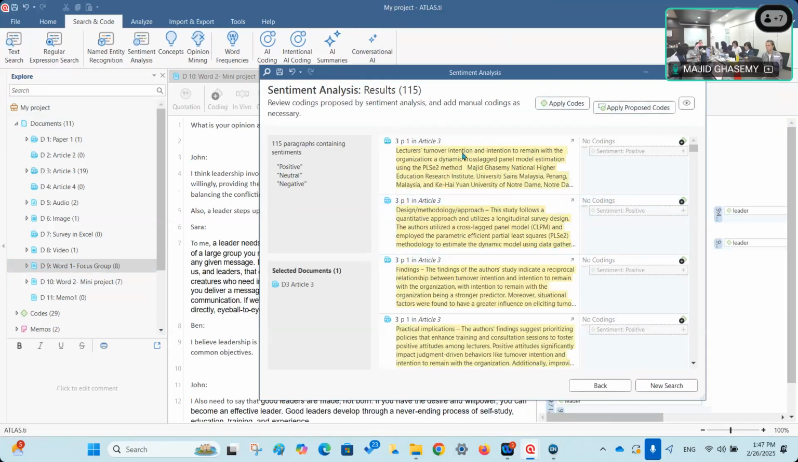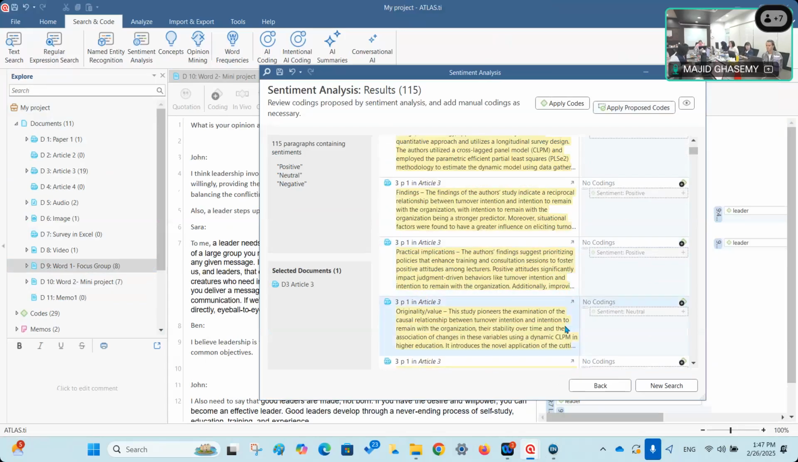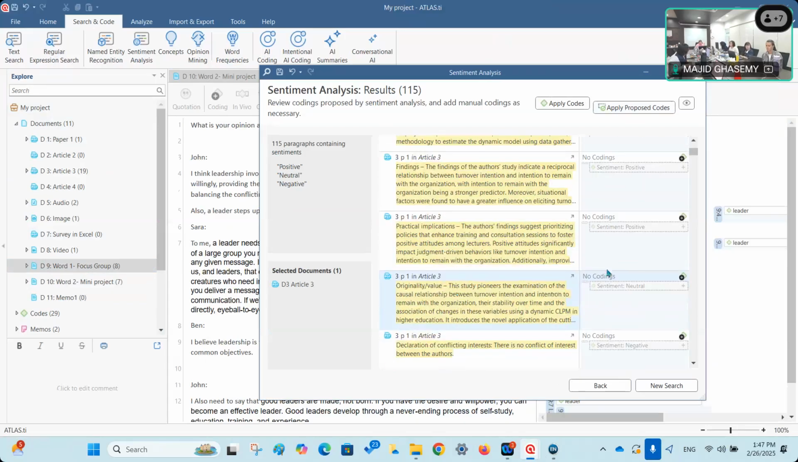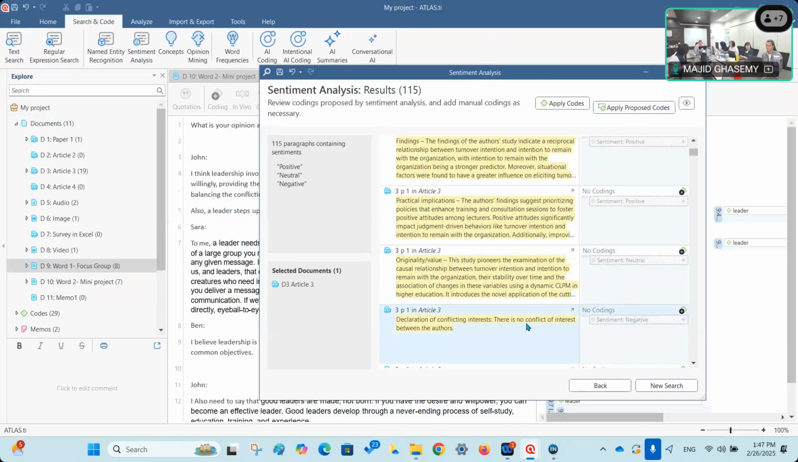Okay, 115 sentences, right? So basically ATLAS.ti is proposing that this is something positive. These are all positive. This one is a sentence that seems to be neutral. This is a negative sentence. Maybe it's because there is one "no" here. Can you see that? There is no conflict of interest between the authors. So that's why it has been identified as a negative sentiment sentence. You get my point? But obviously it is not true. That's why I'm telling you that whatever the computer does for you, you have to verify it yourself.